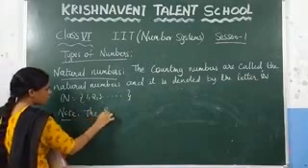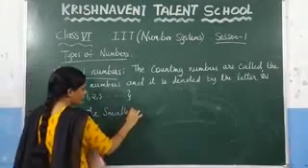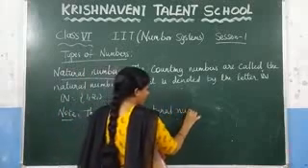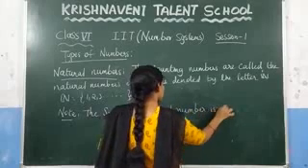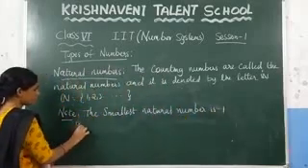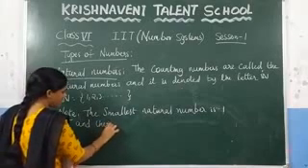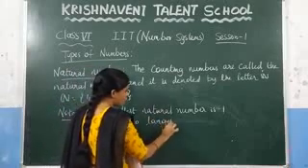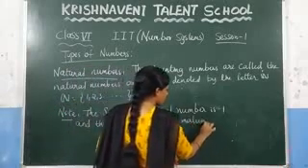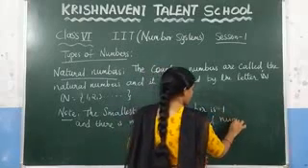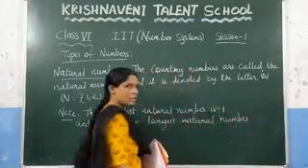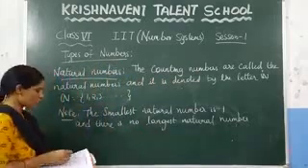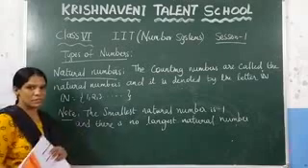The smallest natural number is 1, and there is no largest natural number. This is about the natural numbers. Next we are going to discuss the representation. First write the definitions of the natural numbers, whole numbers and the integers.